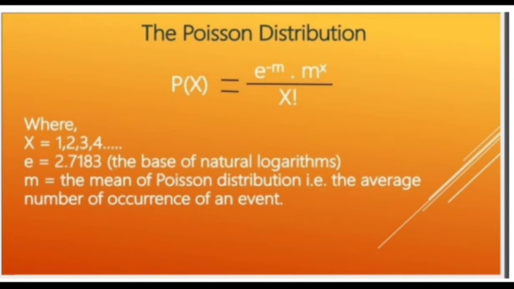The Poisson distribution formula is P(x) equals e power minus m into m power x by x factorial, where x denotes 0, 1, 2, 3 and so on, and e denotes the base of the natural logarithms. That means the e value equals 2.7183, and m is the mean of the Poisson distribution, that is the average number of occurrences of an event. So m denotes the average occurrences of an event.